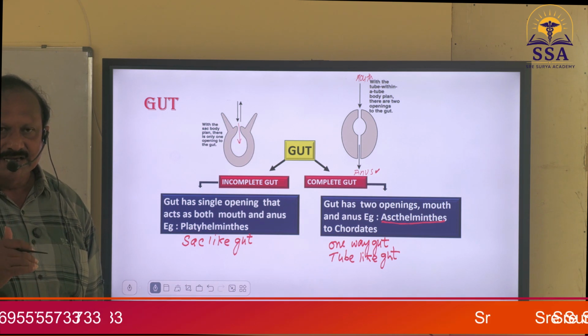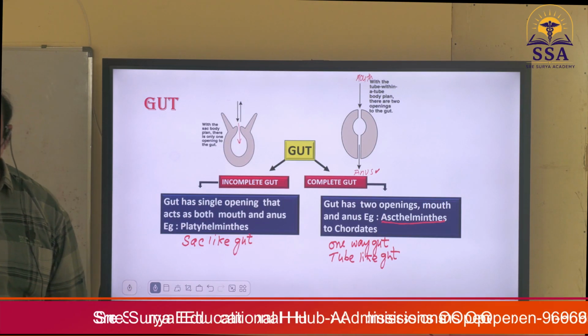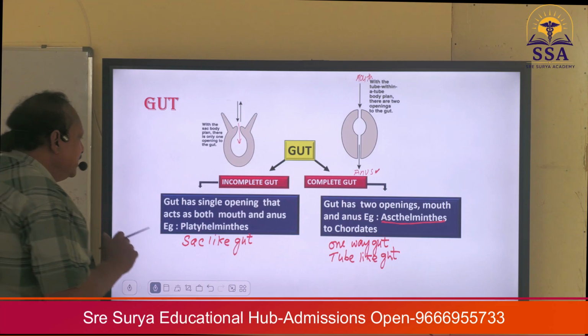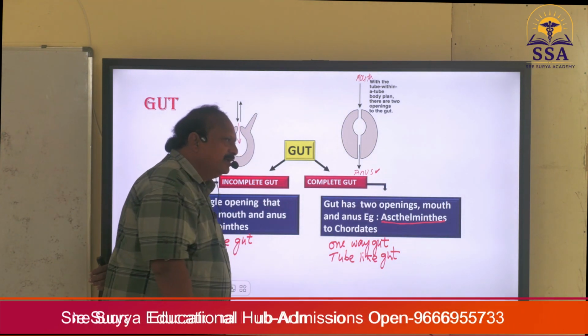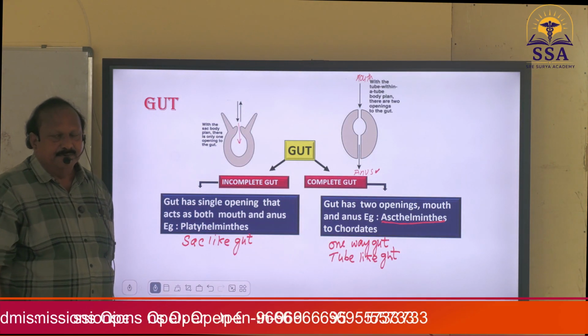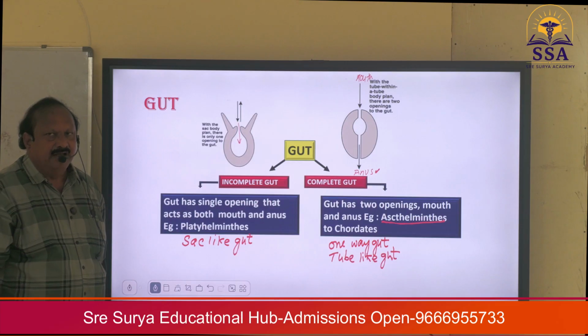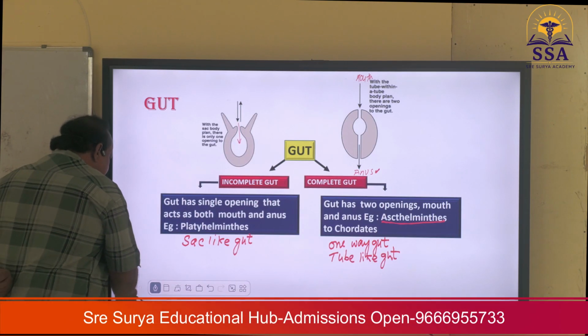And another question is, why does the gut become complete? Because the anus developed. As the anus developed, this becomes the one-way gut or complete gut. The complete gut appeared for the first time in Aschelminthes. Examples are Ascaris, Wuchereria, and so on. Okay, this is about the gut.